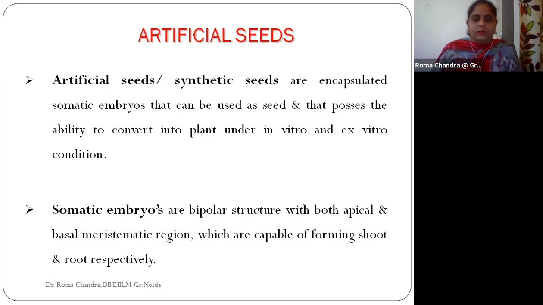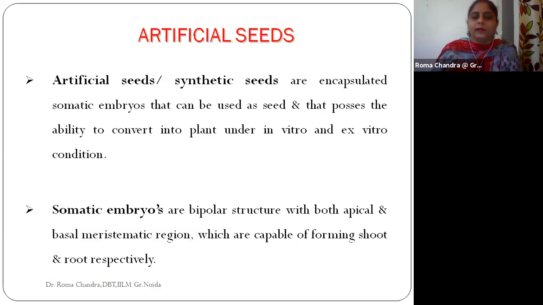These artificial seeds have the embryo, and the embryo will ultimately be converted into a plant. The shoot will be there, the root will be there.